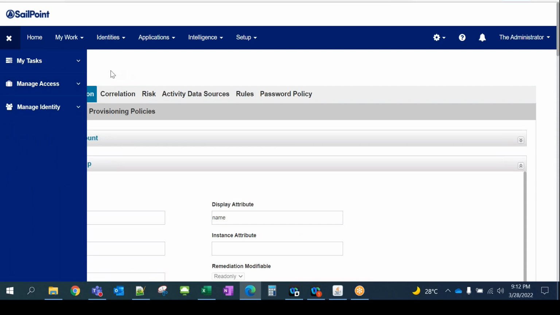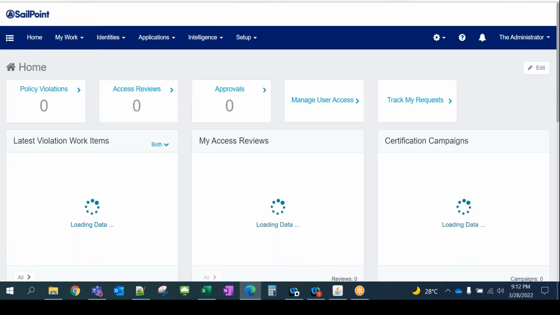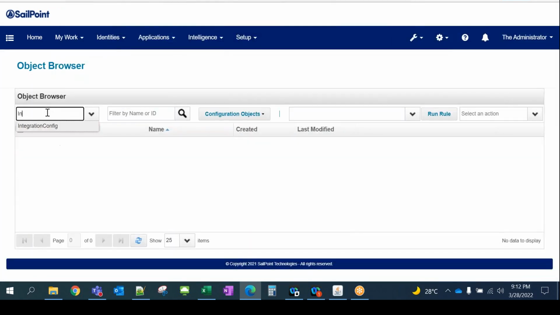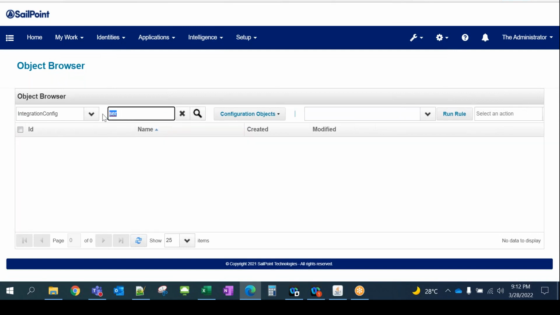That's a different functionality, and generally we do that with the integration config. SailPoint does provide an integration config as well. For ServiceNow, I think it's not present. It's a separate module which is not present right now. Once you raise a ticket with SailPoint support, they will provide you an integration config module for ServiceNow.